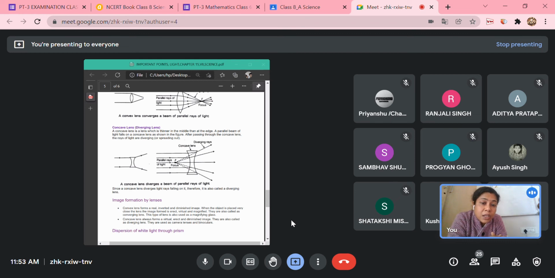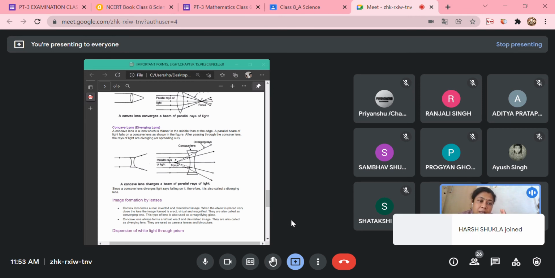When it is very near to the lens or the mirror, that is, in between the focus and the pole. When the position of the object is in between the focus and the pole, then only in case of convex lens and concave mirror we are going to have a virtual image.